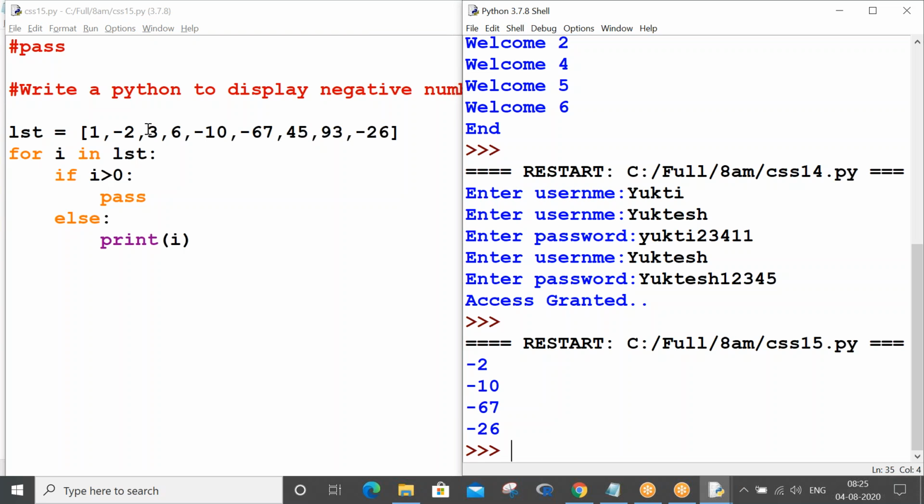And then likewise 3 pass, 6 pass, as they are positive, right? Minus 10 coming into else, printing. Minus 67 coming into else, printing. 45 pass, 93 pass, and followed by 26 is the else case. Okay, fine. So that's how you have to use pass.